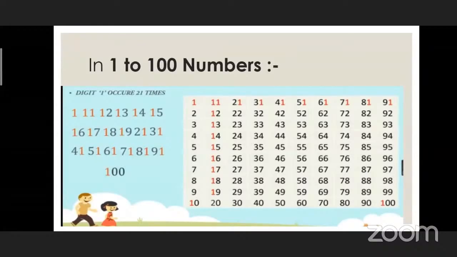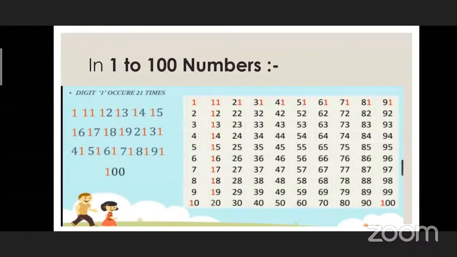Very good. From this slide, we come to know that in the numbers 1 to 100, the digit 1 occurs 21 times. And which are the numbers in which digit 1 occurs 21 times?